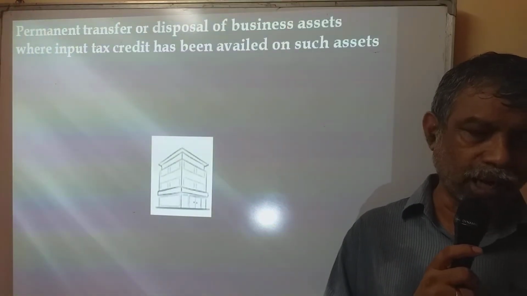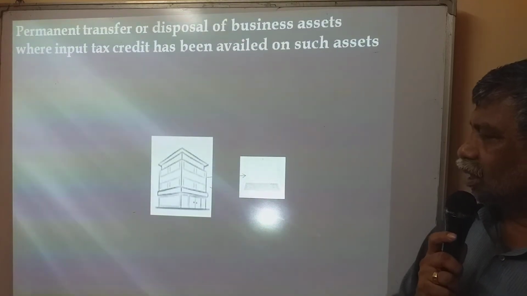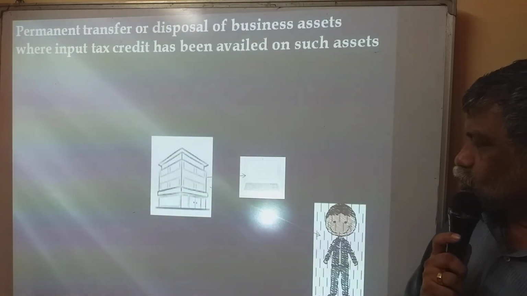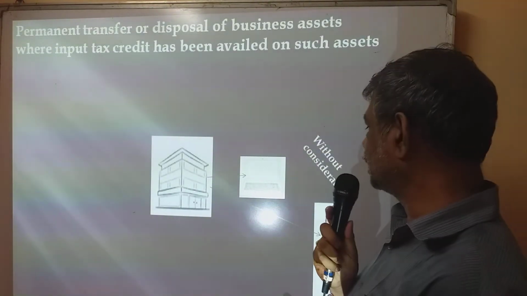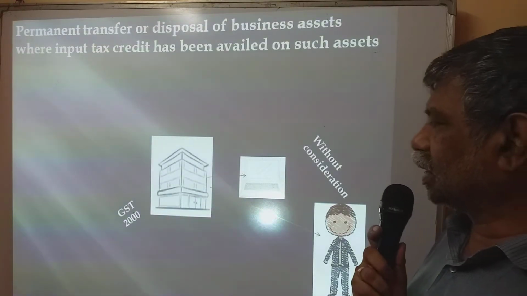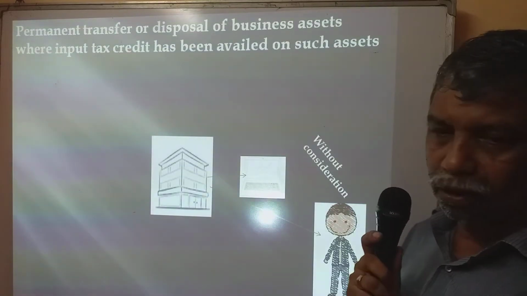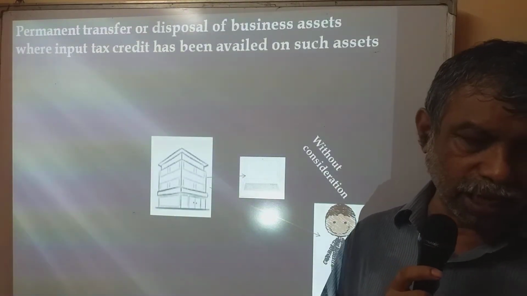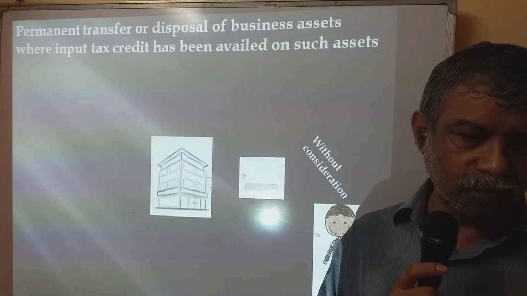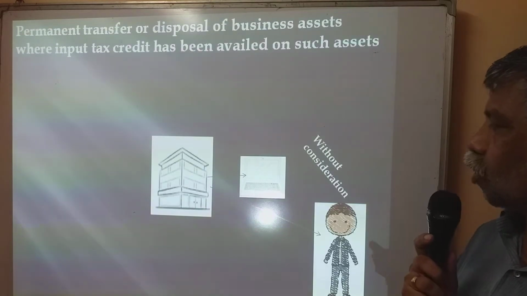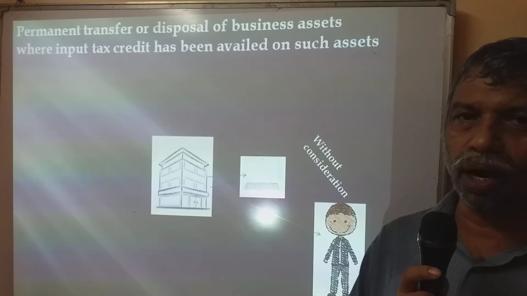Clear? Now let us take a case of a business. Here this business unit gave one of their laptops to one of its employees without consideration. This is a permanent transfer or disposal of business asset. Clear? This is without consideration, so actually this is not a supply. But look at this: if input tax credit was availed on this laptop, then this comes under schedule 1, item number 1.